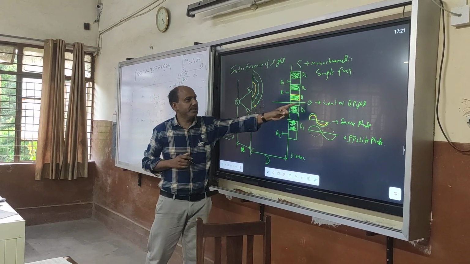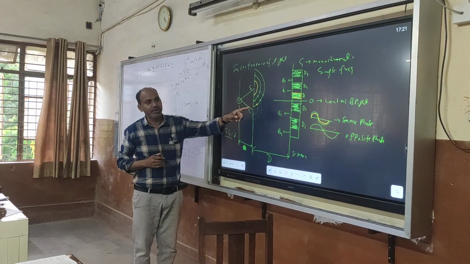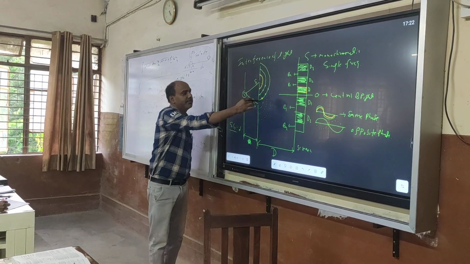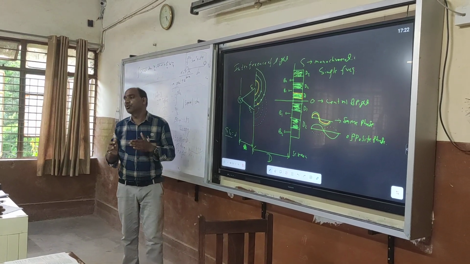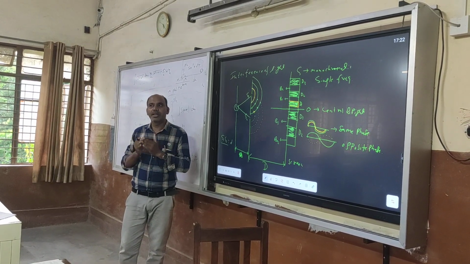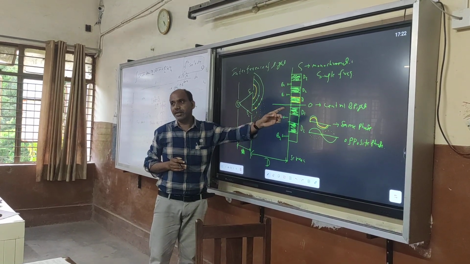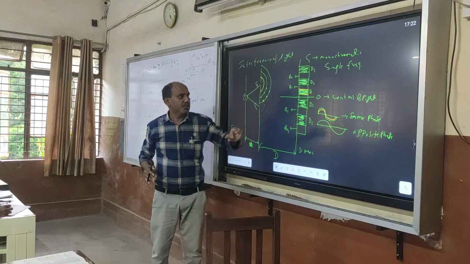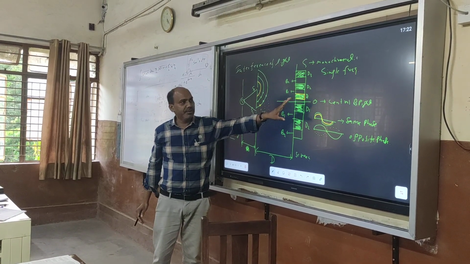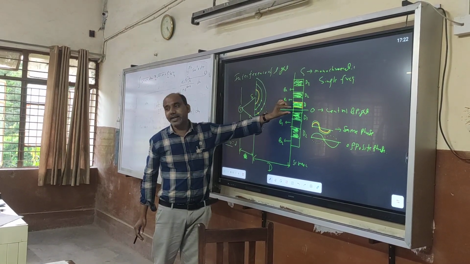So this is the central line. Central line means the line through the midpoint of S1 and S2. At the central point, the wave coming from S1 and the wave coming from S2 have no path difference. If path difference is 0, phase difference is also 0. It means the waves reaching the central point are in the same phase. So this is the central bright strip of light, that is called a fringe. A fringe is a strip of light. Here the intensity of light is maximum.